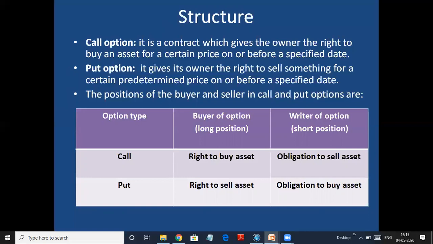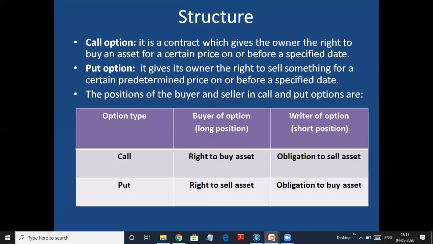If I am a buyer and I want the right, I'll have to buy a call option and I get the right to decide whether I want to buy gold or not. So if you look at the table given below, if it is a call option, the buyer of the option or the holder of the option, that means the person who has the option, has the right to buy the asset, whereas the person who has sold that option has to oblige and sell that asset.